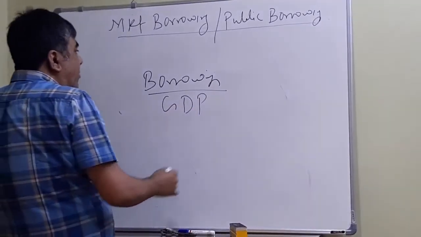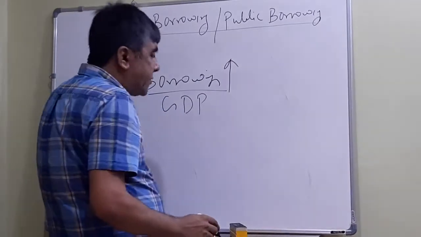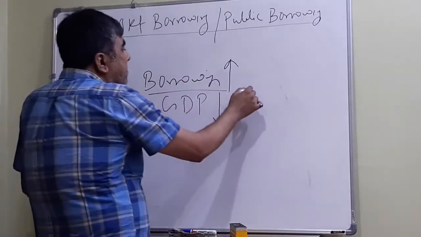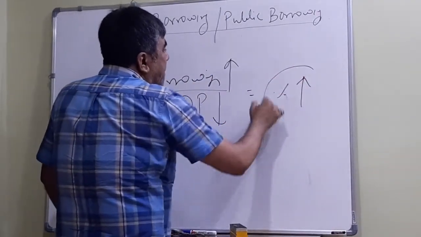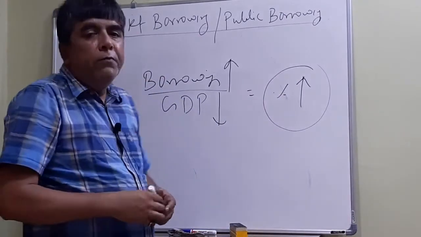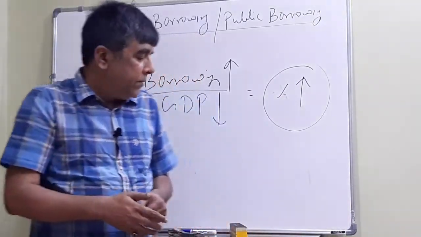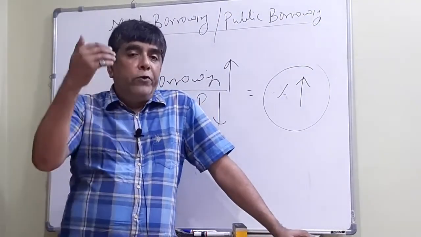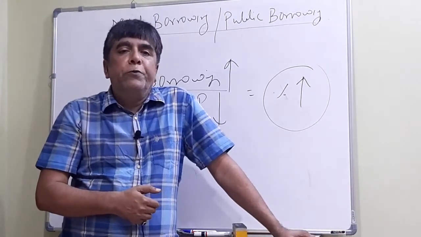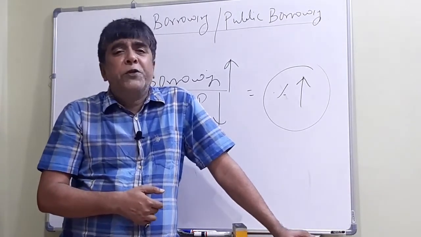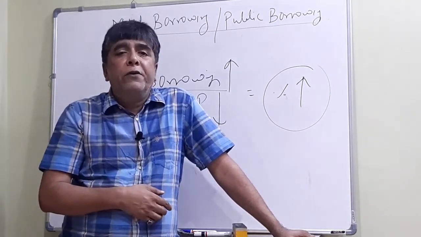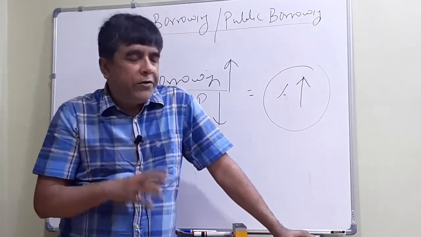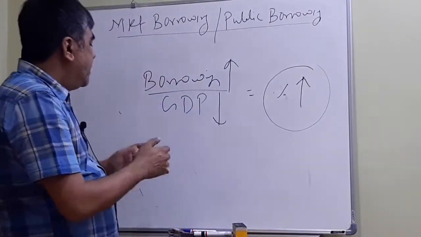So what is happening right now? Borrowing is increasing because the government lacks resources, and moreover, the GDP growth rate has come down. Because of these two, in percentage terms, the fiscal deficit is going to be very, very high. That's why I said it will be more than 10% till now. It may be more, it may be less, depending on what happens in the next 6 months. Anyway, the fiscal deficit of India is definitely going to be very, very high. But you can give the excuse that it's not a normal time, it's some sort of emergency time. On that ground, the government can be given a clean sheet, with no other option. So coming back to the negative side.